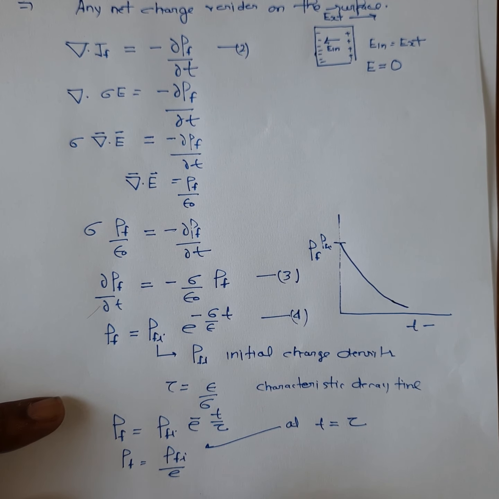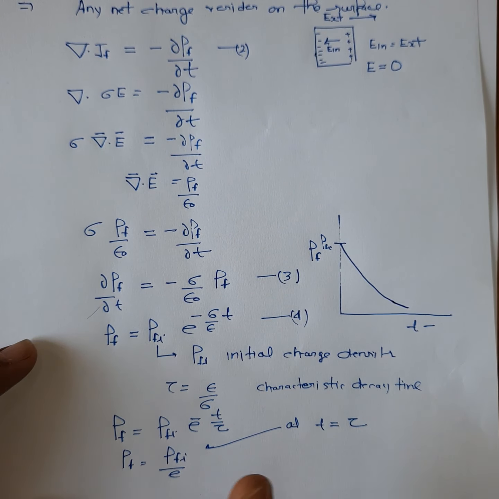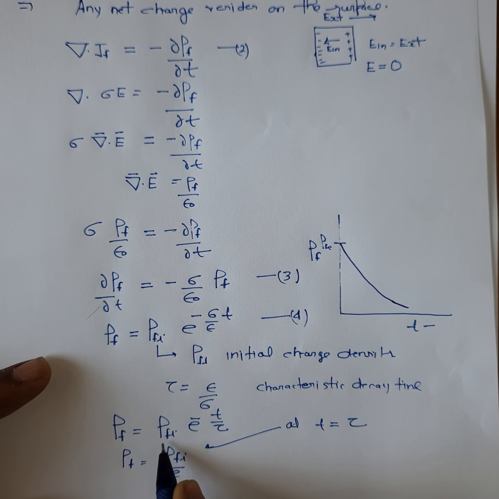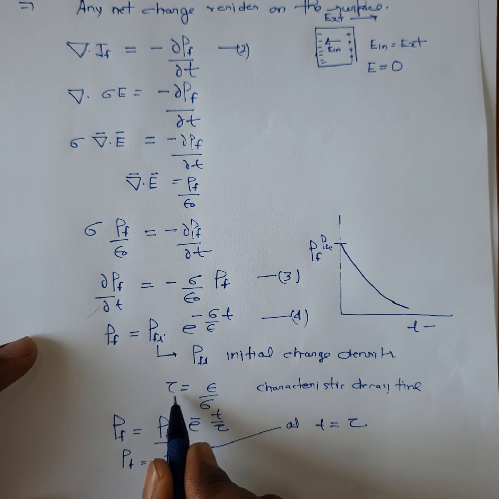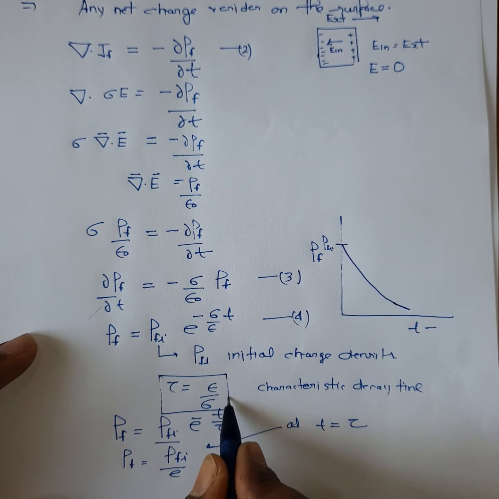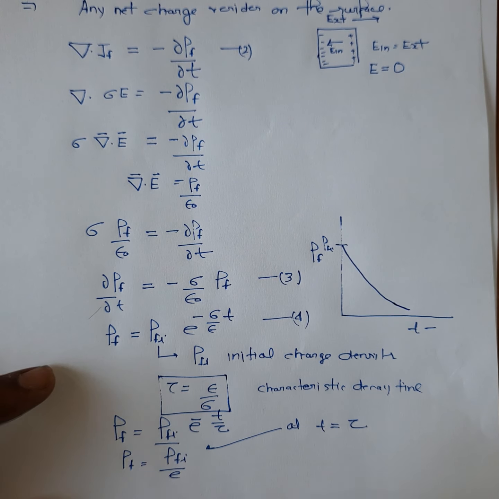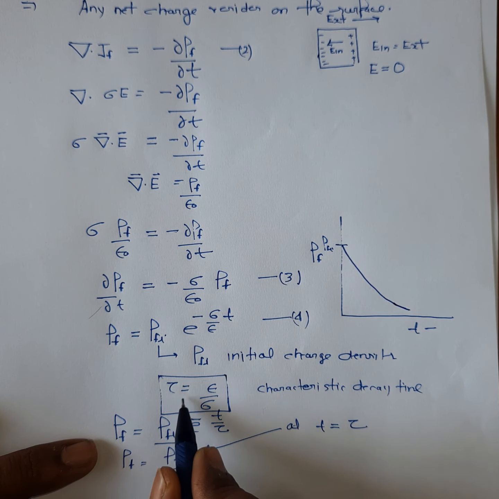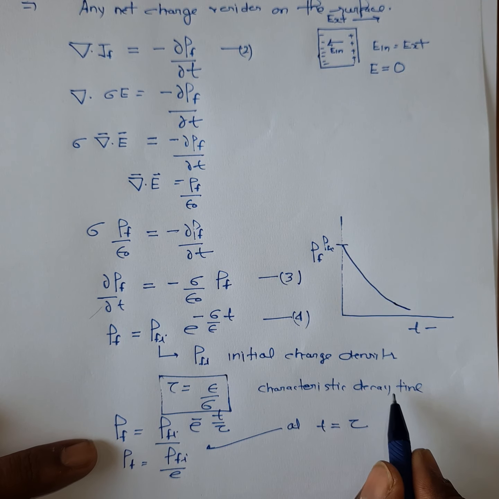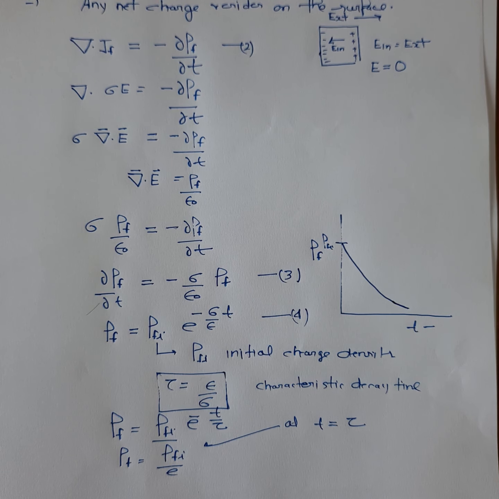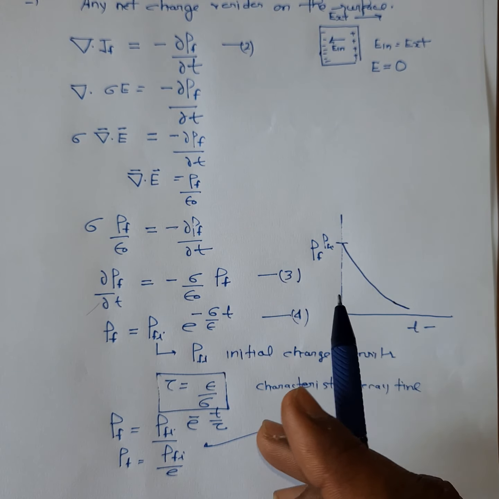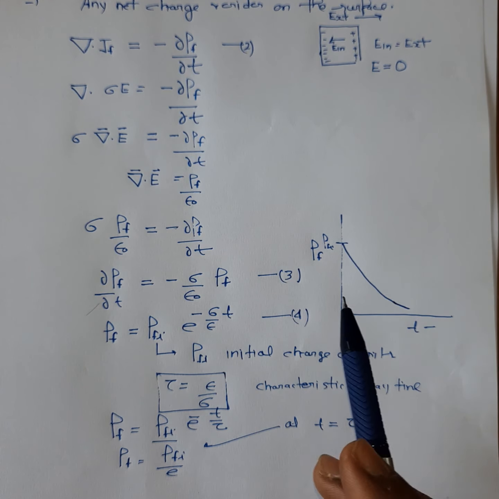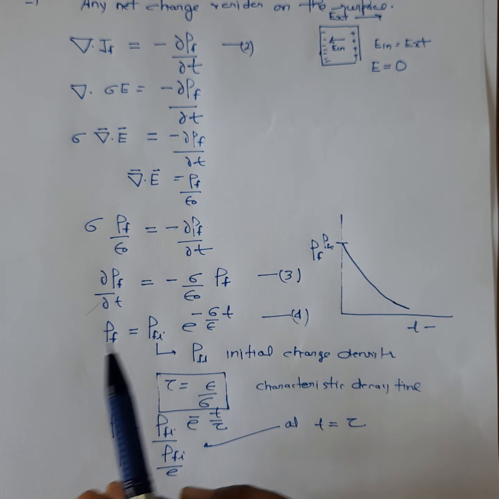So we can say that any initial free charge density rho_fi dissipates in a characteristic time tau equal to epsilon_0 by sigma. This charge density decays in this time, and this is called the characteristic decay time. So this reflects our familiar fact that if you put some charges on a conductor, they will flow out to the edges or surfaces.